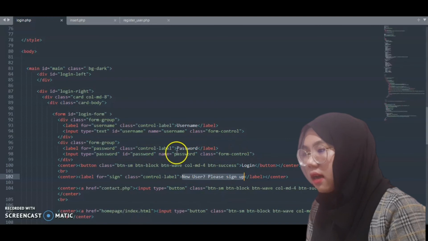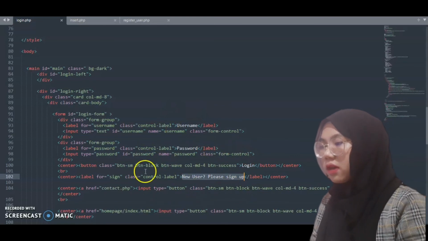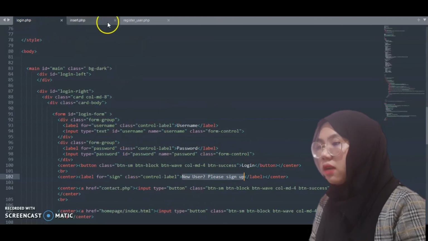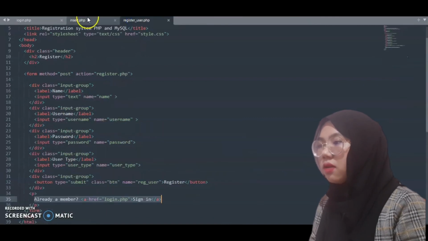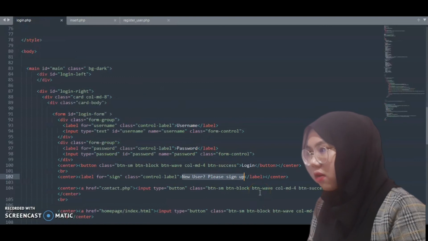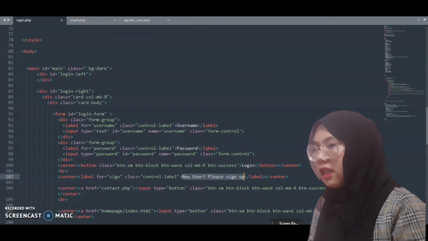This message will instruct the user that if they are not a member, they need to sign up. I think that's all for login. That's all from me. Thank you.